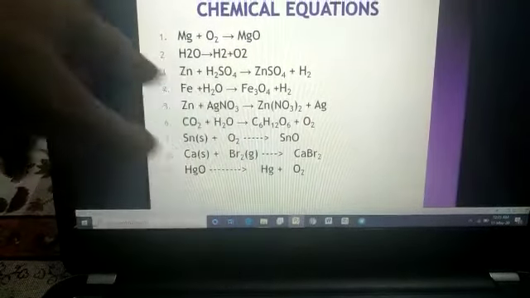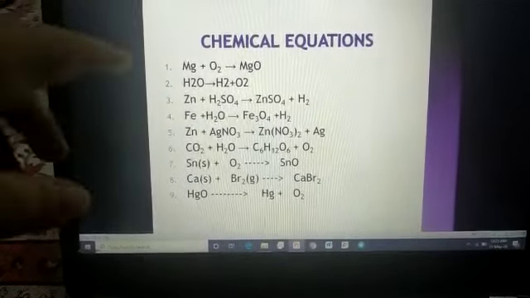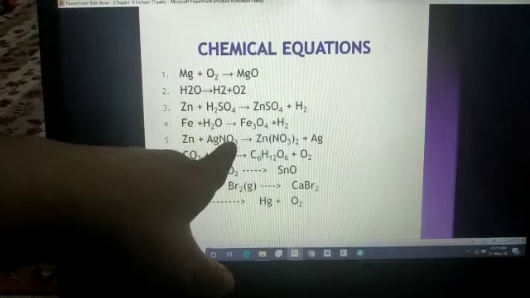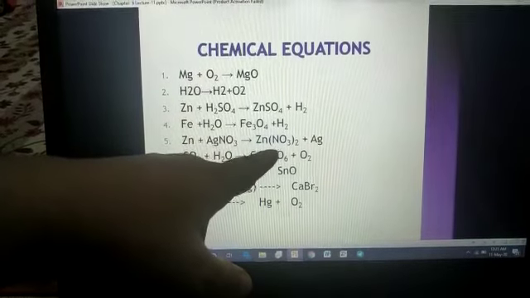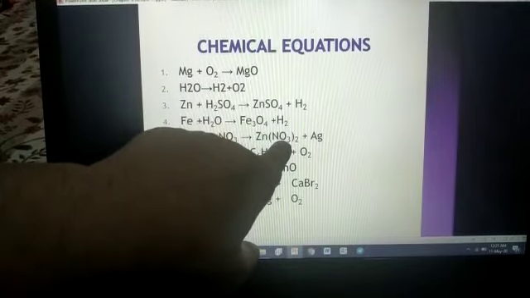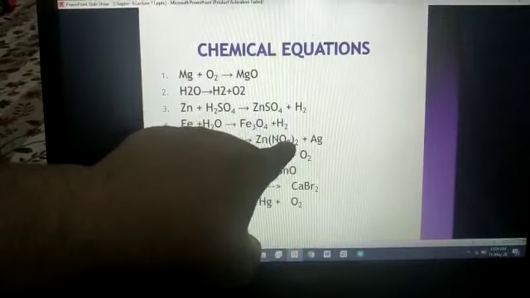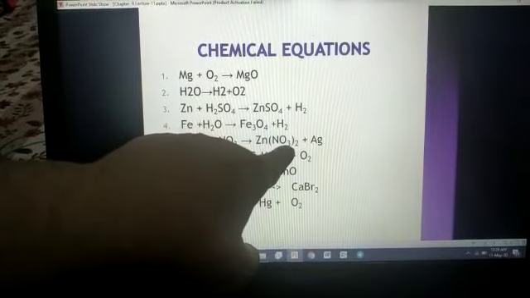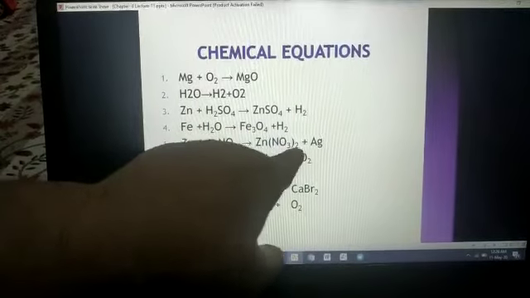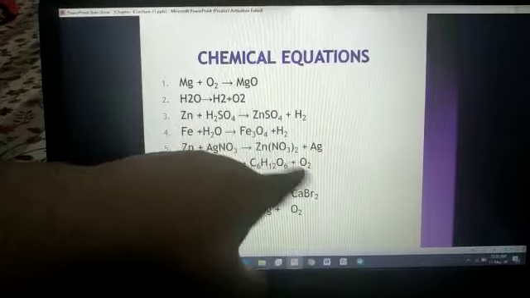Okay? So again, as I told you, we have to balance the oxygen first. So just count how many oxygen atoms are on the reactant side? 3. And how many on the product side? See, NO3 already has 3 oxygen atoms, and this whole twice is applied on this NO3, so it gets multiplied with O3. It means 2 times 3 is 6. Means on the product side, oxygen atoms are 6 in number.